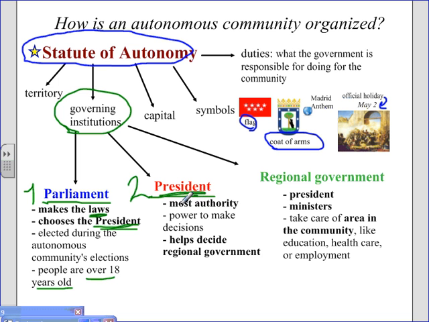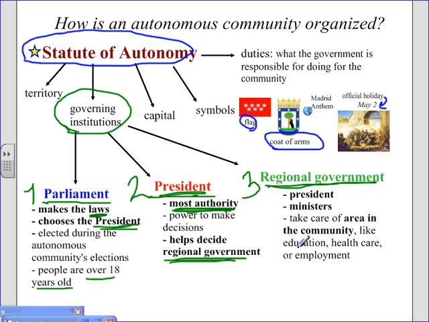The president is the person that has the most authority in the autonomous community. So this person has the power to make decisions. This person also helps decide who will make up the regional government. So the people that are part of the regional government, which is the third governing institution. It's made up of the president and ministers. Ministers are people that take care of an area in the community.